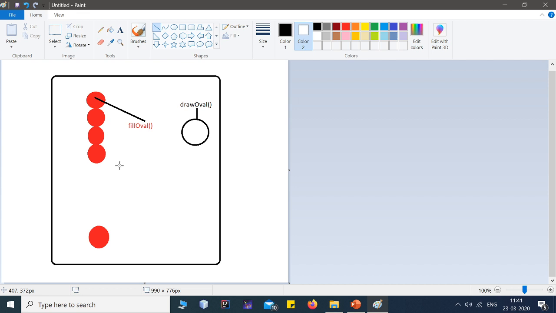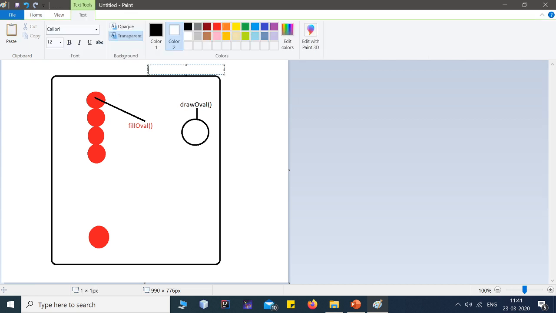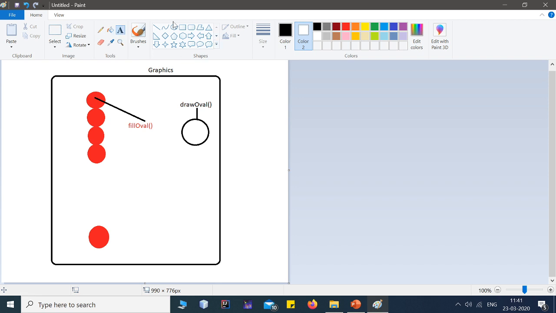Those are fill oval and, second, draw oval. These methods are available in which class? These methods are available in the Graphics class, so we'll be using a Graphics class object to create such kind of ovals.